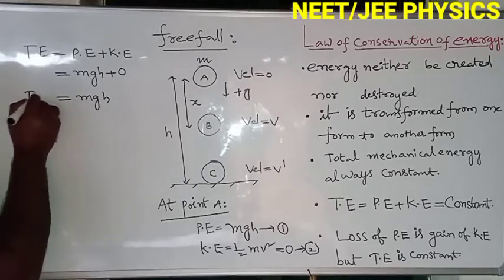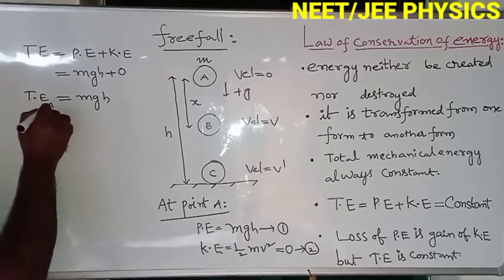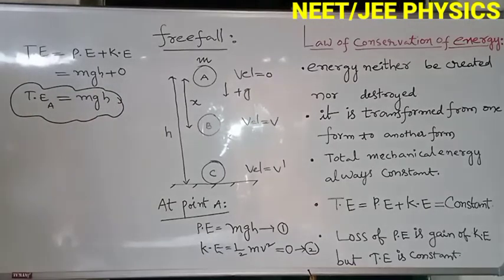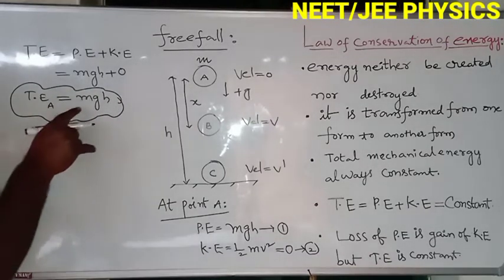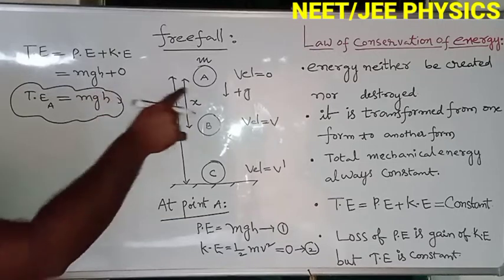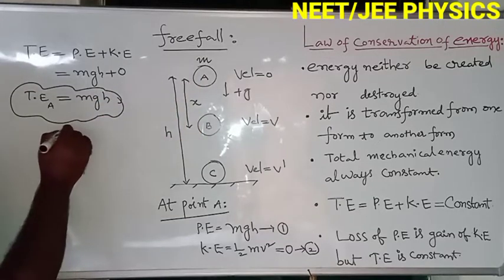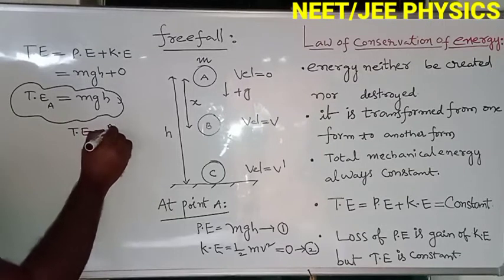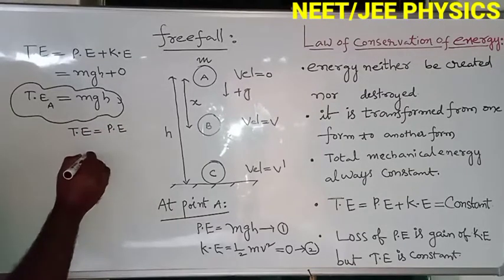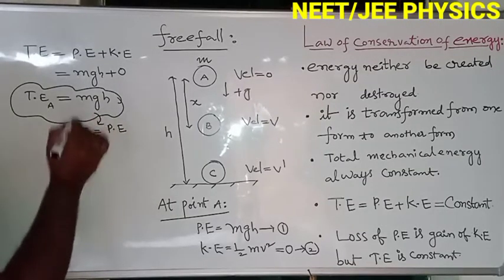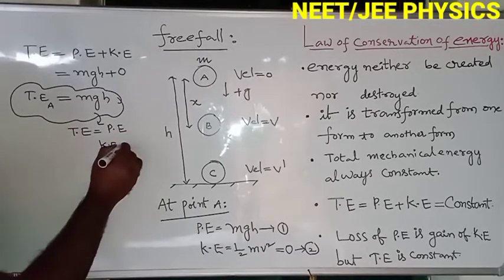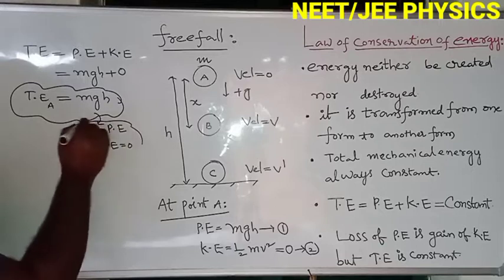Now total energy is equal to mgh at point A. Here the total energy mgh is equal to the potential energy at point A. Completely it is in the form of potential energy, and kinetic energy is 0. That means at point A, total energy is in the form of potential energy.